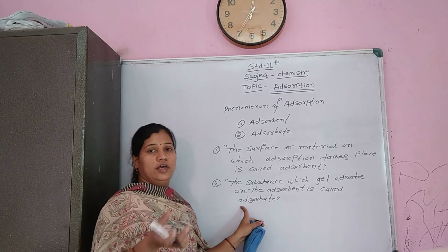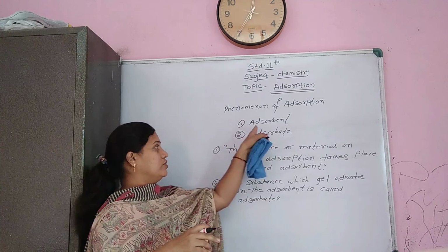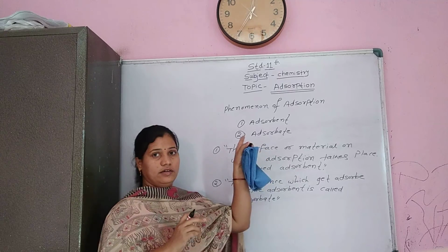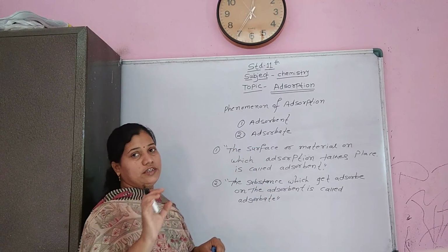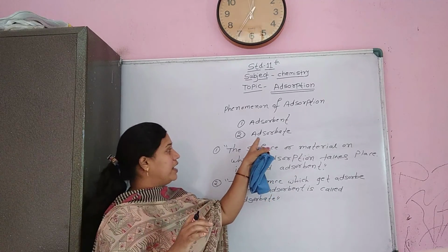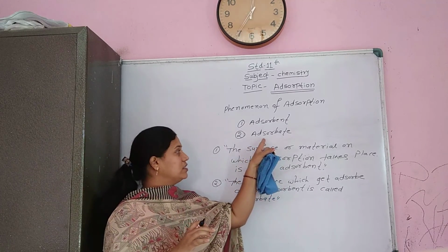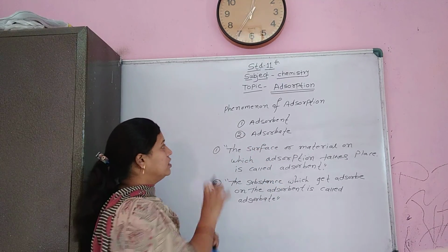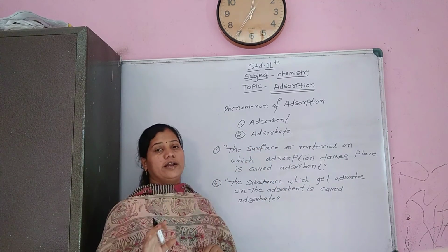In the example of the metal spoon dipped into milk, the milk particles are the adsorbate and the metal spoon is the adsorbent. So these are the terminology used in case of adsorption.